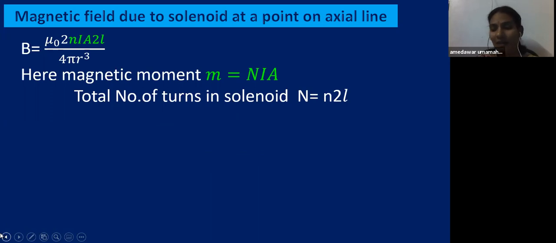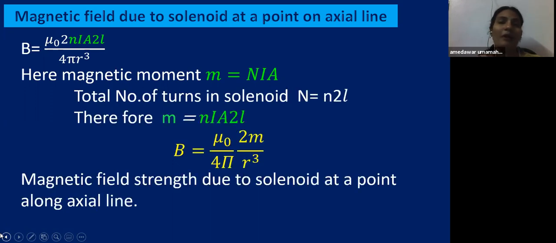So if a bar magnet is already there, then what is the significance of the solenoid? Children, a bar magnet is a permanent magnet, but a solenoid, if you switch it off, if you remove the connection, then it does not produce any magnetic field. So that is the reason why the solenoid is built. Means a solenoid can be used as a magnet whenever it is required. Whenever it is not required, you can just remove the connection and it behaves as a normal material. Okay, so this is about bar magnet and solenoid.